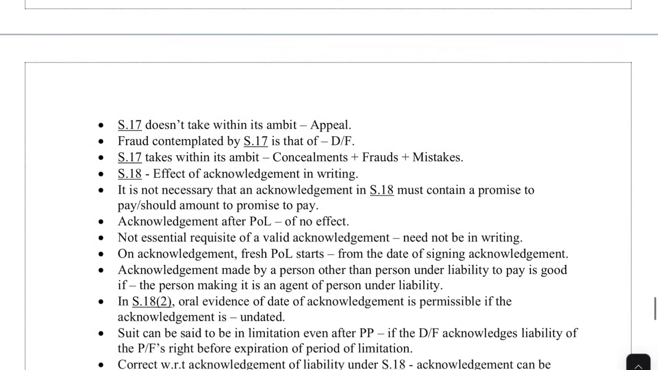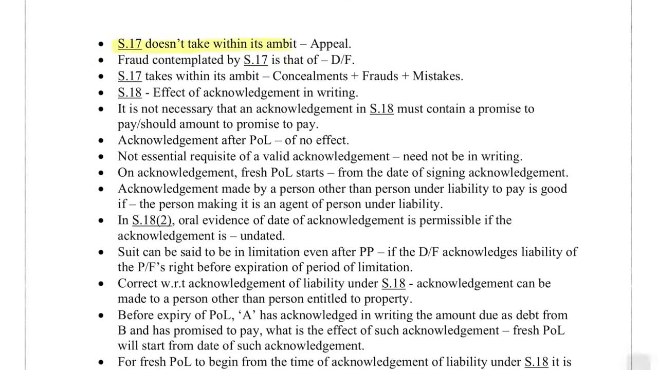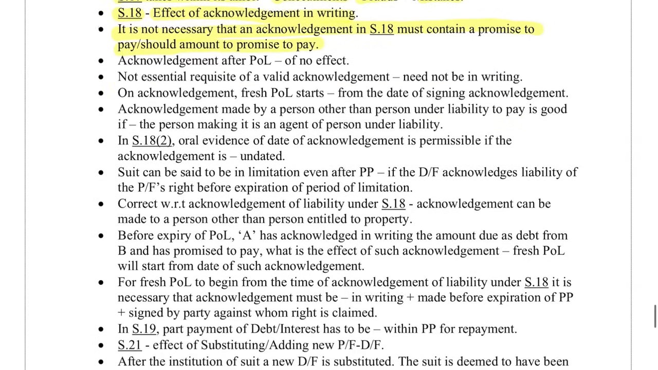Section 17 does not take within its ambit appeal. Fraud contemplated by Section 17 is that of the defendant. Section 17 does not take within its ambit concealments, frauds and mistakes. Section 18 refers to the effect of acknowledgement in writing. It is not necessary that an acknowledgement in Section 18 must contain a promise to pay or should amount to a promise to pay. Acknowledgement after the period of limitation is of no effect. It is not an essential requisite for a valid acknowledgement that it needs to be in writing.